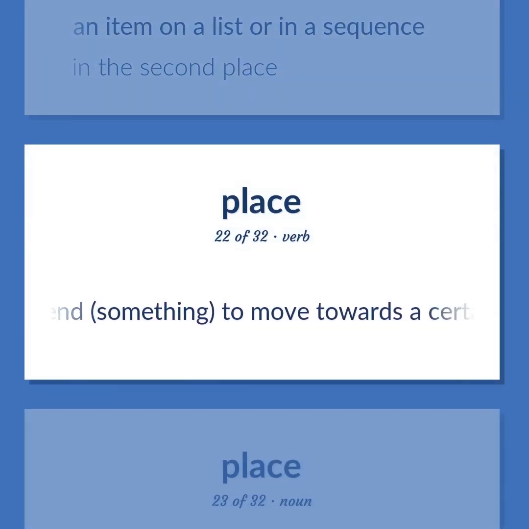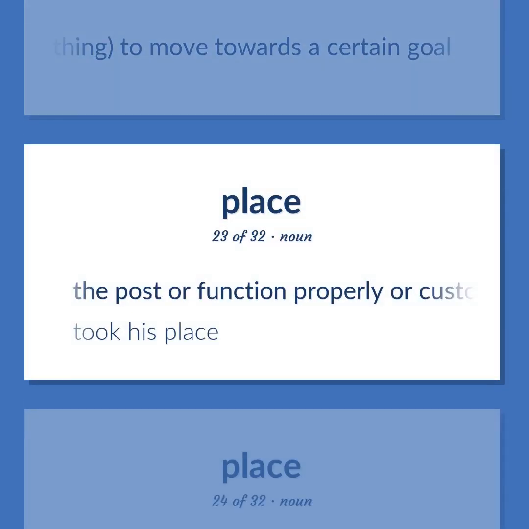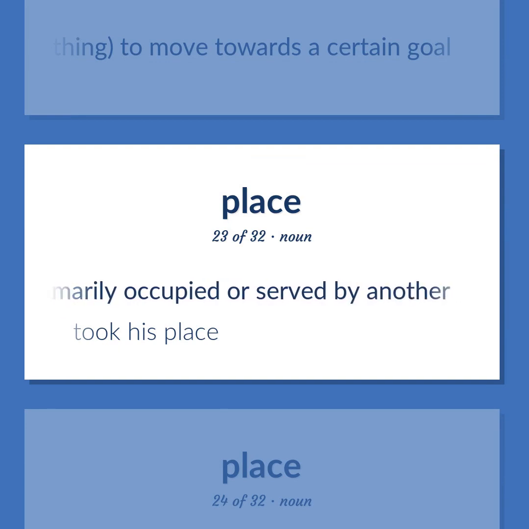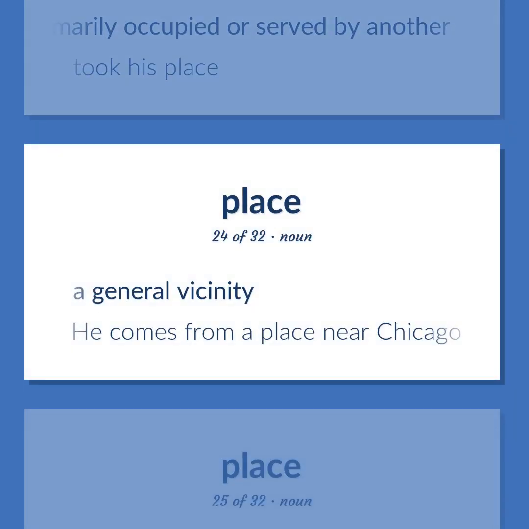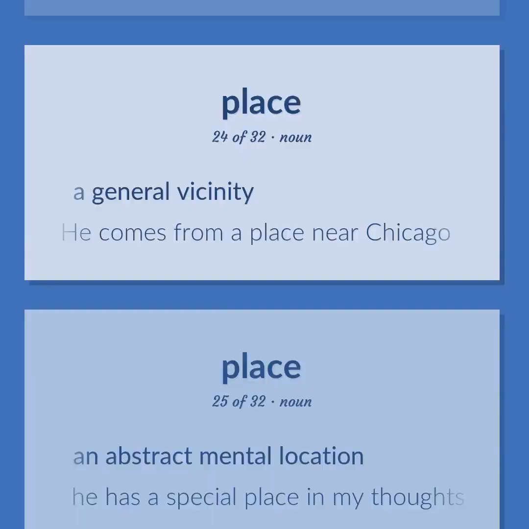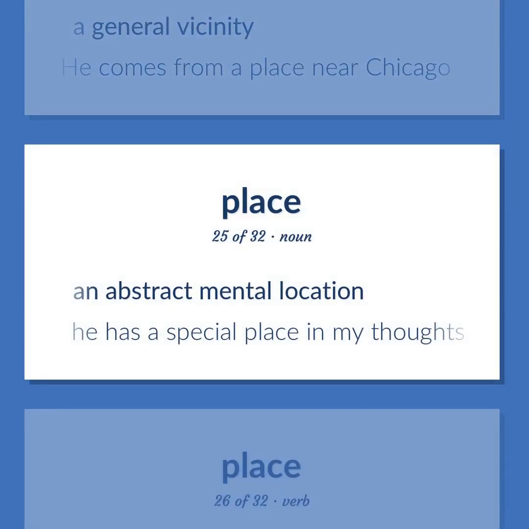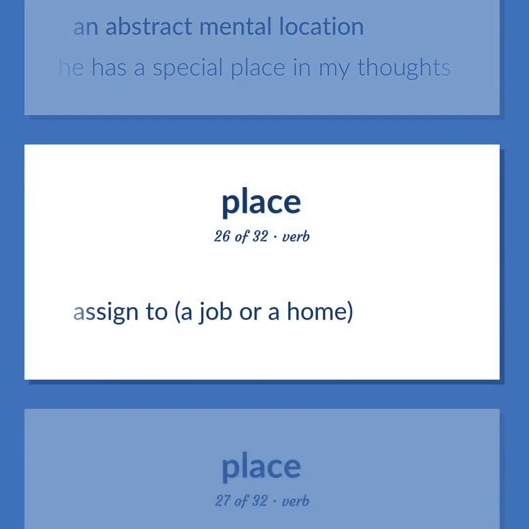Intend something to move towards a certain goal. The post or function properly or customarily occupied or served by another. Took his place. A general vicinity. He comes from a place near Chicago. An abstract mental location. He has a special place in my thoughts. Assigned to a job or a home.